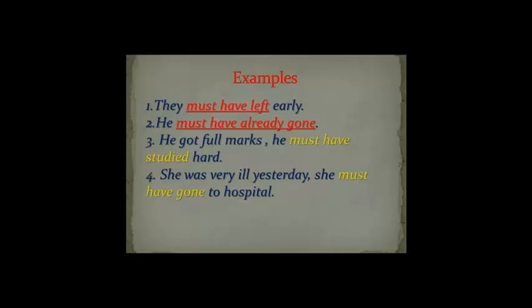Two: He must have already gone. Three: He got full marks. He must have studied hard. Four: She was very ill yesterday. She must have gone to hospital. All the examples here show that we made a deduction in the past.